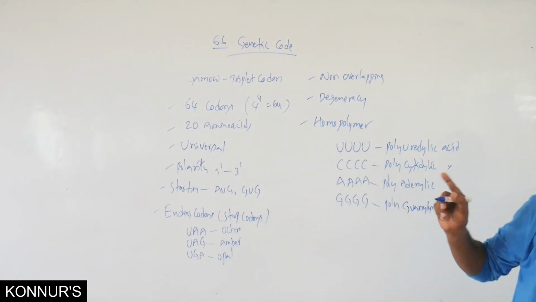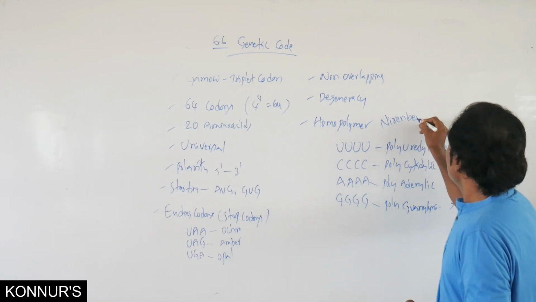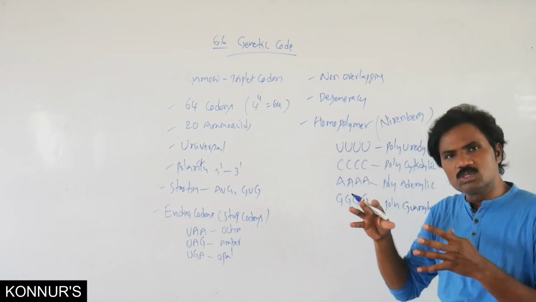Who is the scientist who explained this? Nirenberg. Nirenberg first identified these codons.